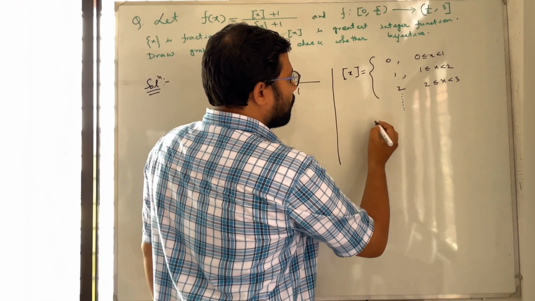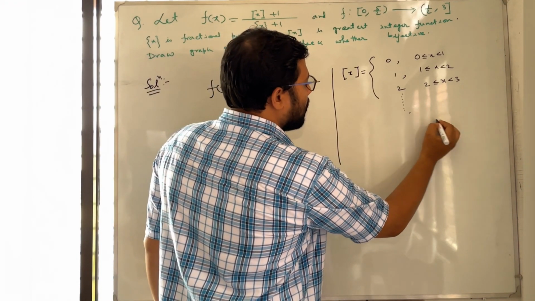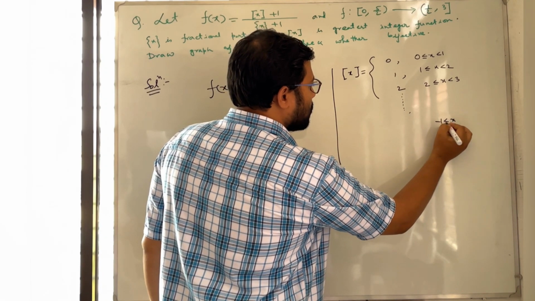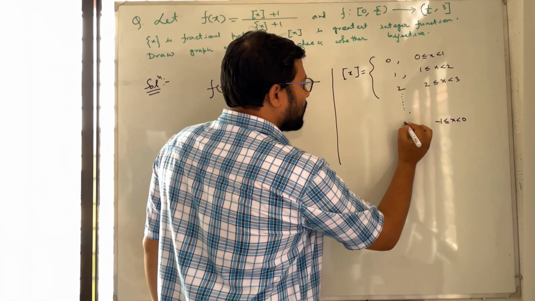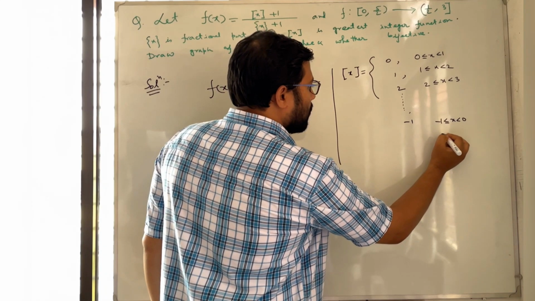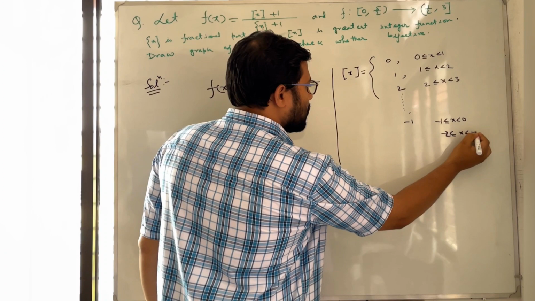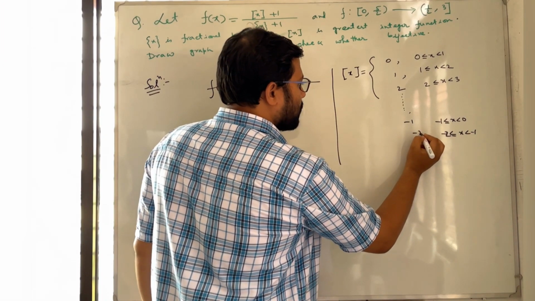And for the negative part, from minus 1 to 0 it will be minus 1, from minus 2 to minus 1 it will be minus 2.